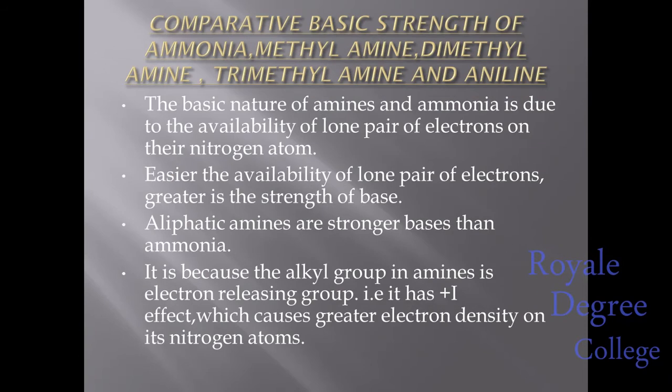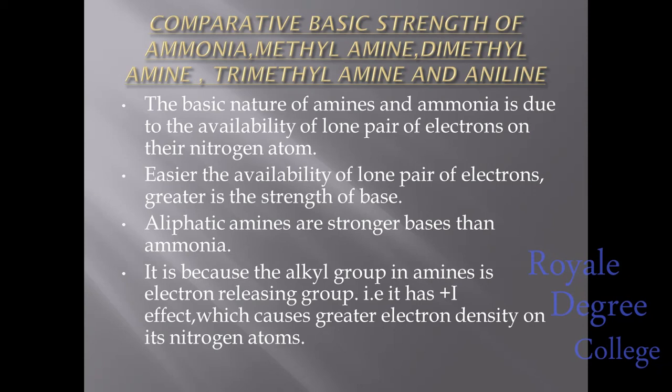Next is comparative basic strengths of ammonia, methylamine, dimethylamine, trimethylamine and aniline. The basic nature of amines and ammonia is due to the availability of lone pair of electrons on their nitrogen atom. Easier the availability of lone pair of electrons, greater is the strength of base.